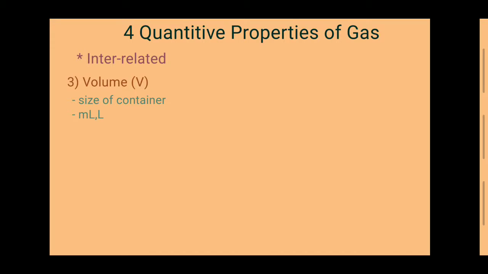The third property is volume. It is seen as the symbol V. Volume is the size of the container. The units associated with volume are milliliters and liters.